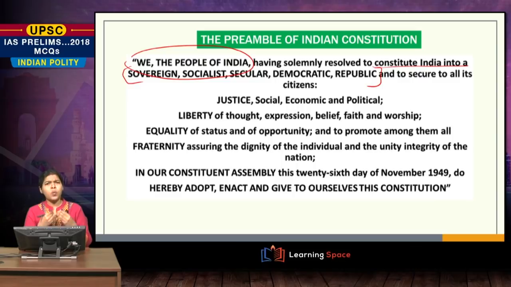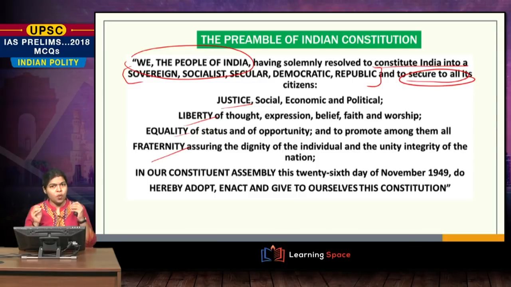And now let us look at what the preamble tells about the ideals that we have to follow. These are the ideals to secure to all its citizens. What are we securing here? Some of the ideals. Which ideals? Something like justice, social, economic and political, liberty of thought and expression, equality of status and opportunity, and fraternity. Now these are nothing but the ideals that we are looking towards in the Indian constitution.